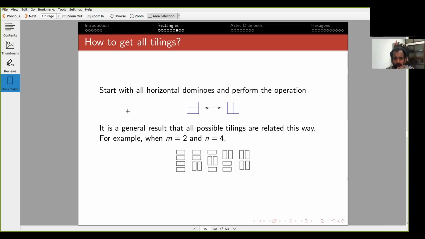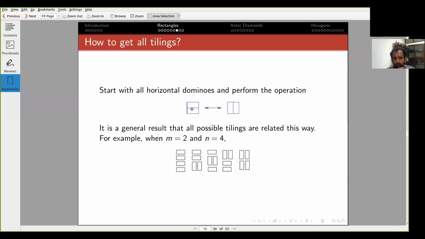Now, let me show you that, at least when m equals 2 and n equals 4, so that is the 2 by 4 rectangle, you can start with the all horizontal dominoes and get everybody. So here is the all horizontal domino tiling. By the way, this is exactly the 2 by n case, and all the tilings are listed here, and there are 5 of them, which is a Fibonacci number. So it makes sense.